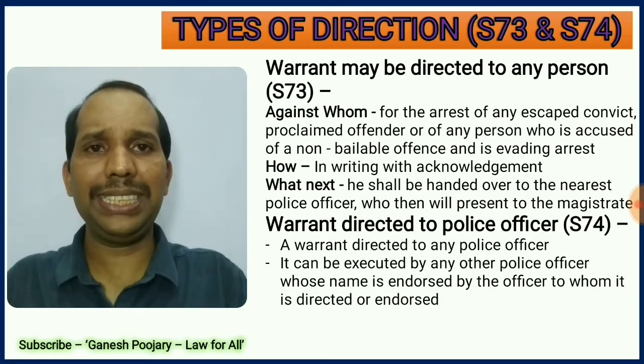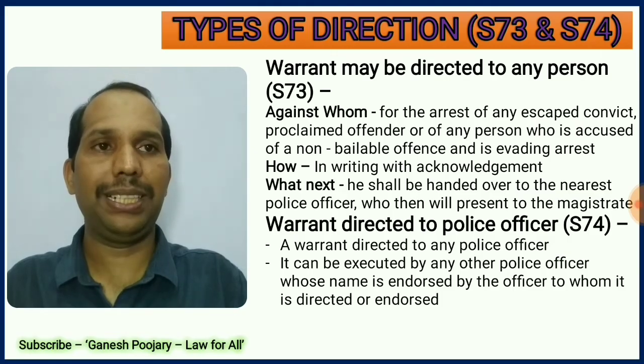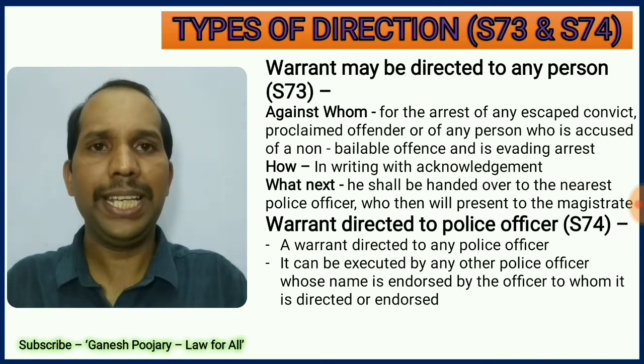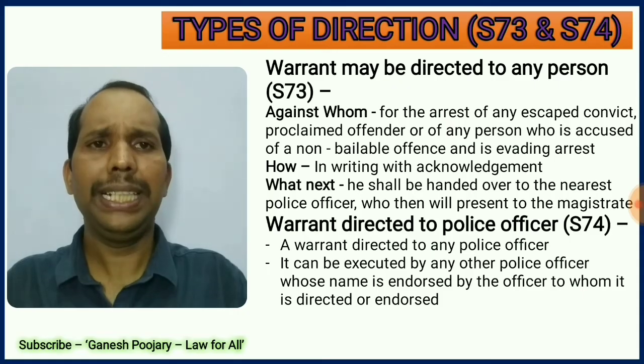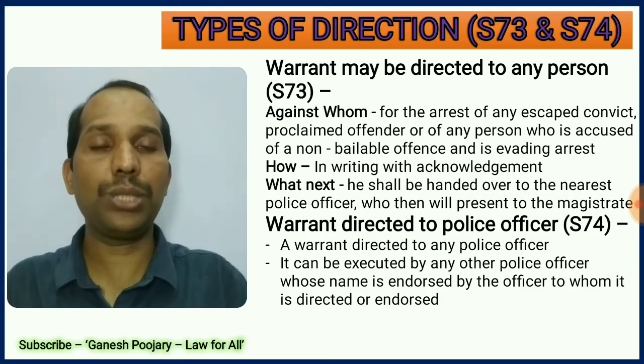Now section 73 says court can direct any person to arrest a person who is an escaped convict or proclaimed offender, or who is a convict under a non-bailable offense. In such case, court can ask any person to arrest based on a warrant. In such case, court needs to give a written warrant to that person, and when such person arrests that convicted person, he has to immediately deliver such person to the nearest police station.